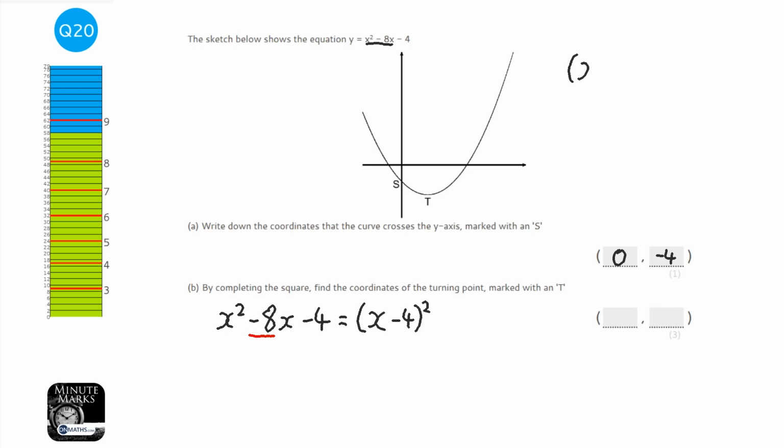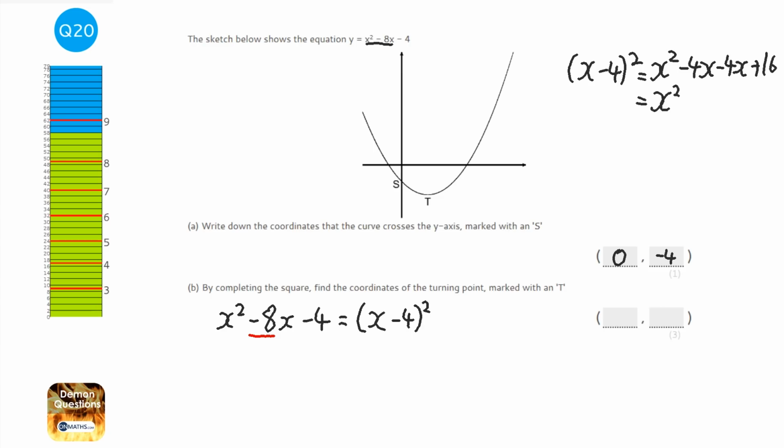Now if I expand that up here, x times x is x squared. Then you have minus 4x, and plus 16. So we get x squared minus 8x plus 16. Now, we want the x squared minus 8x because that's what the equation in the question is, but we don't want this bit, that plus 16. So we're going to subtract, get rid of the 16 by taking away 16 there. And we've also got the minus 4, which is in the question as well.